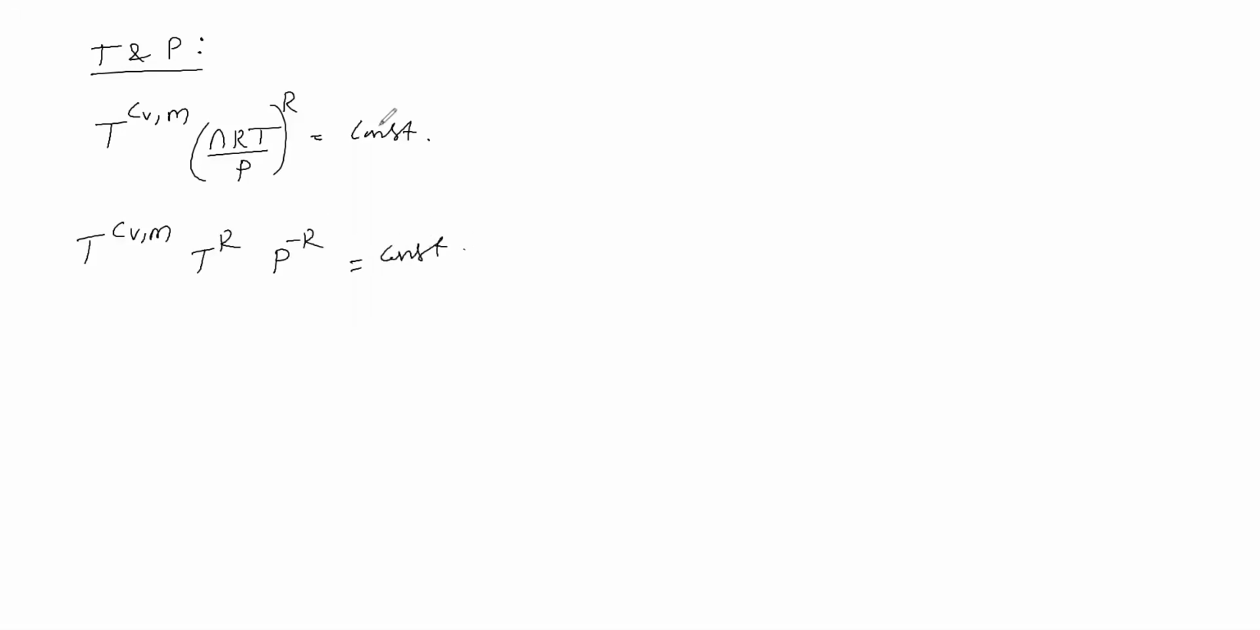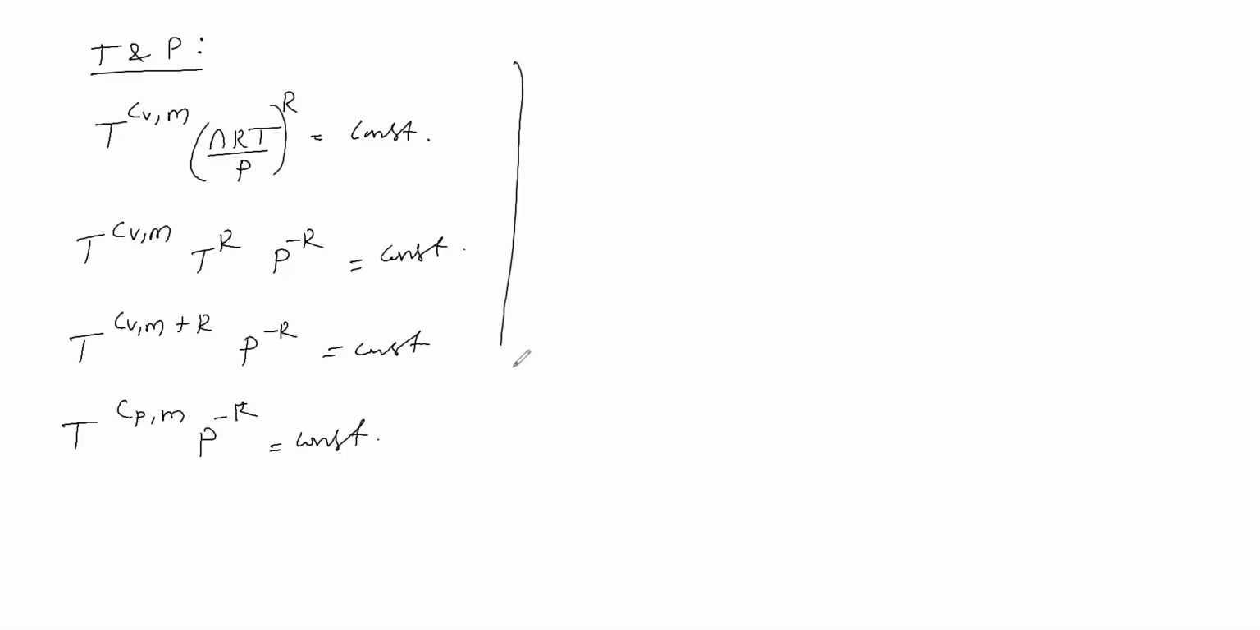This constant and the earlier constant differ in magnitude because nR came to this side. So now we write T power CVM plus R, P power minus R is equal to constant. Therefore T power CPM, P power minus R is equal to constant. So this is the temperature pressure relation.